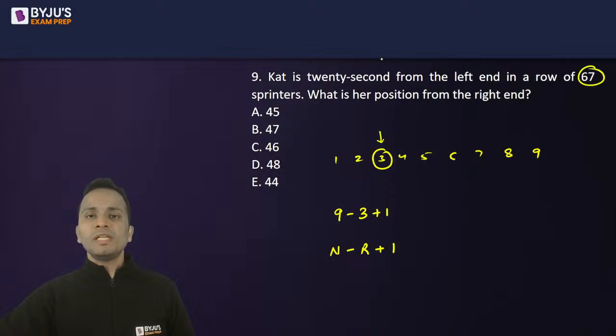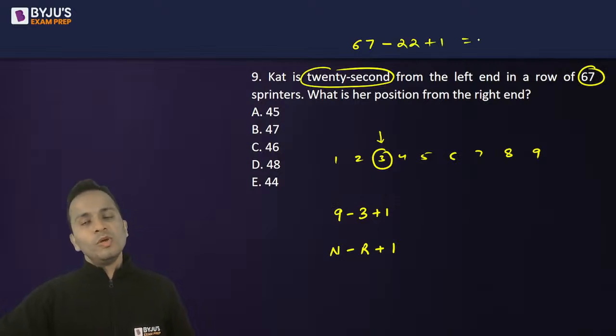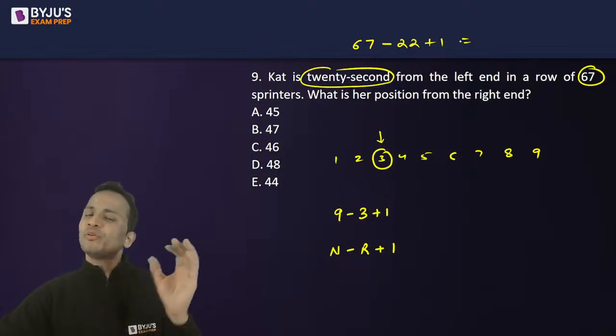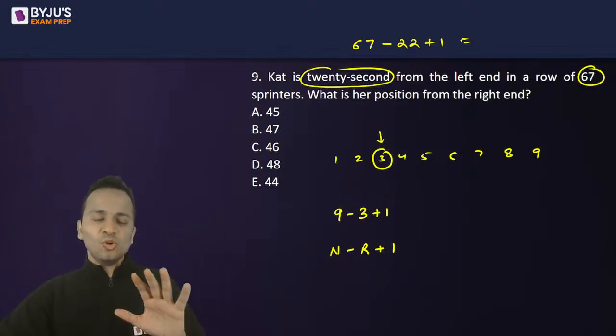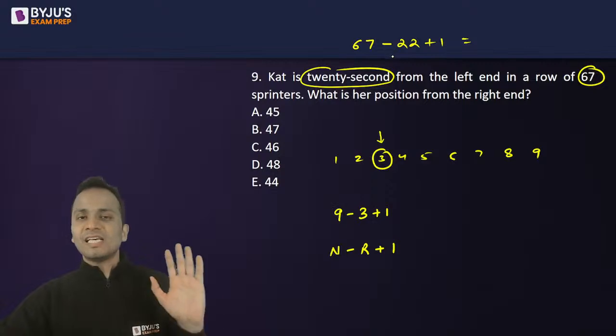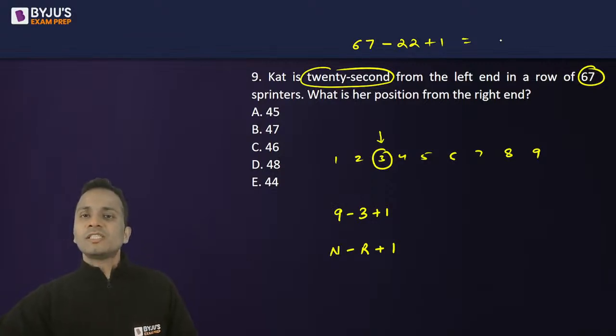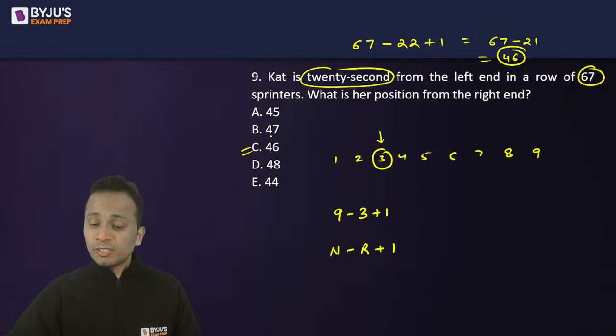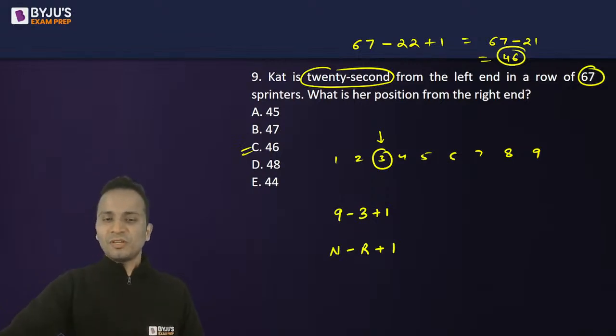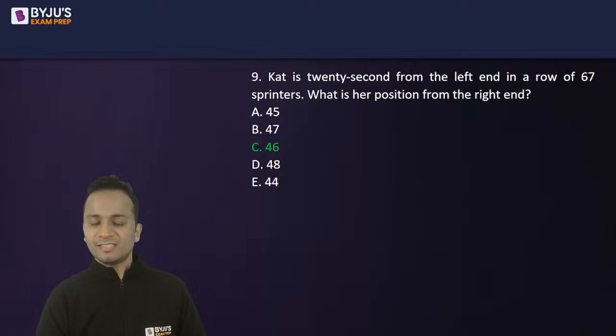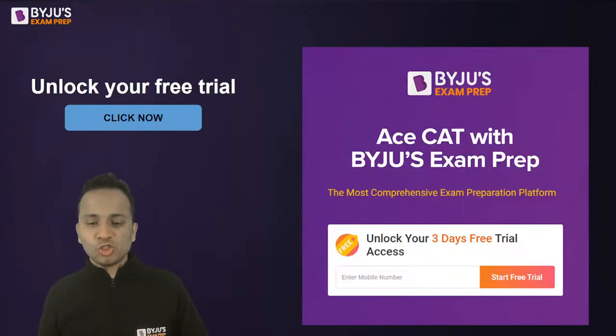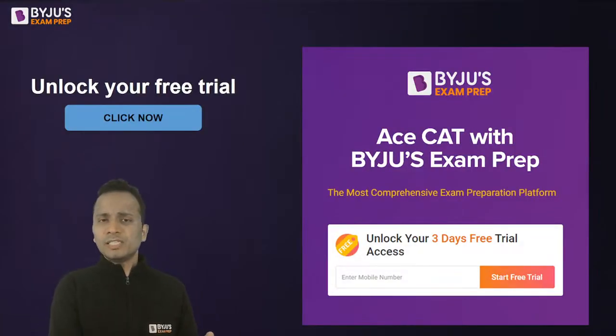So here the total number of people is 67 minus the rank, 22nd, plus 1 will be the answer of this question. You can count it on your fingers as well. No need to count it, but this is how you can easily get the answer. So 67 minus 21, that is 46. Option C is the correct answer of this question. All right, so yes, option C is the correct answer. Let's move on. All right, friends, so that was the last question of this session.